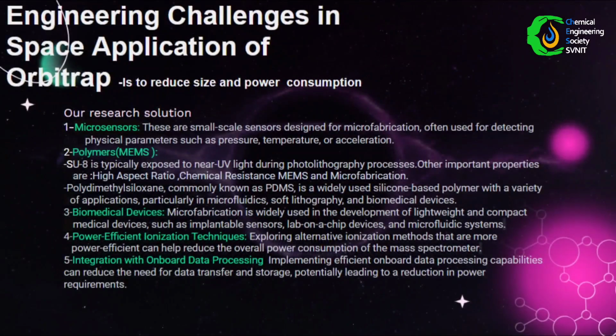The engineering challenge in space application of the Orbitrap is to reduce size and power requirements. This can be addressed by utilizing microfabrication techniques such as microelectromechanical systems, polydimethylsiloxane, and accelerometers to miniaturize various components of the mass spectrometer. Incorporate state-of-the-art electronics and signal processing technologies that are more power efficient, using lightweight and durable material that can help reduce the overall weight of the instrument.